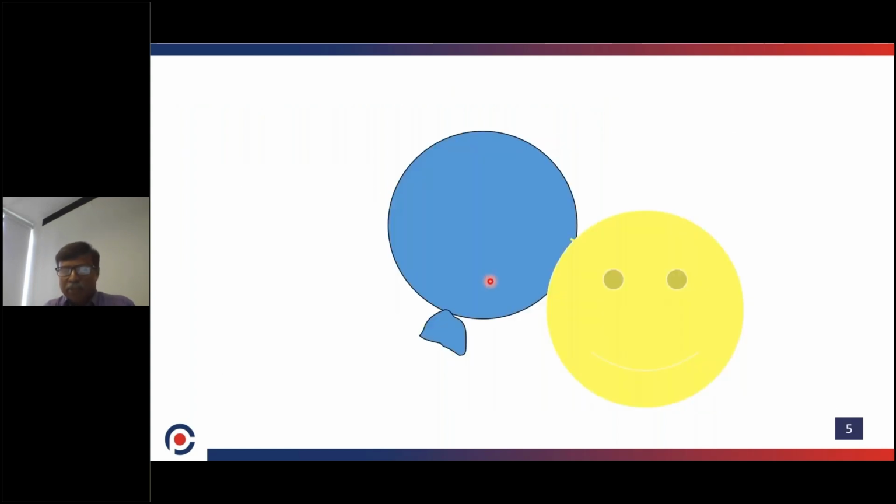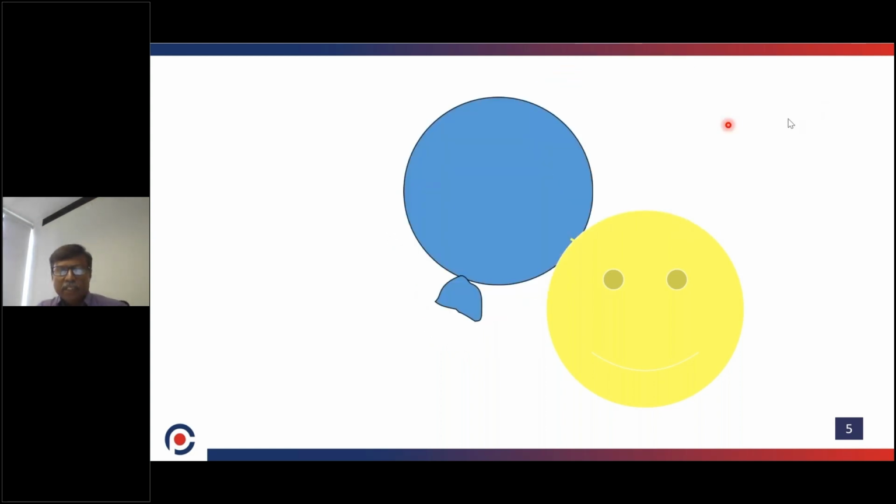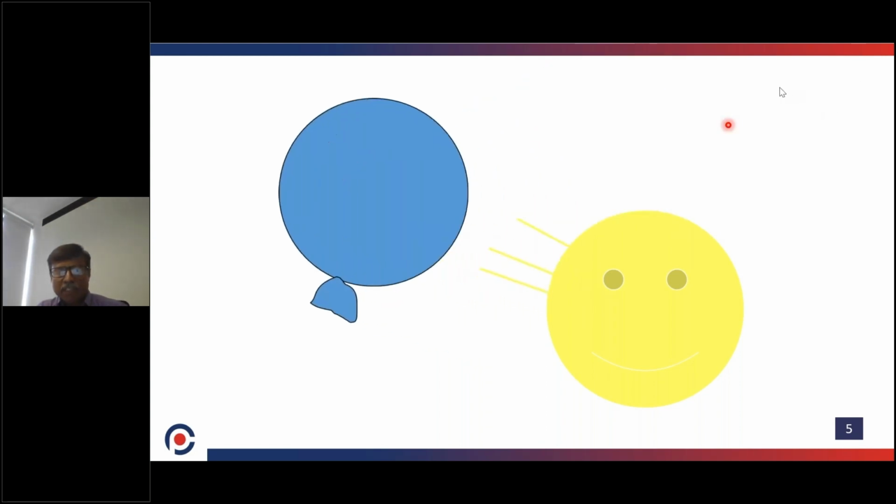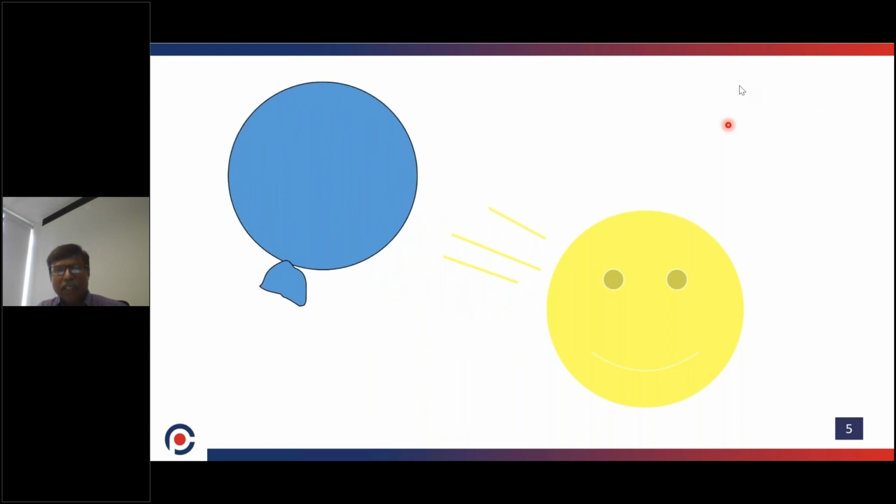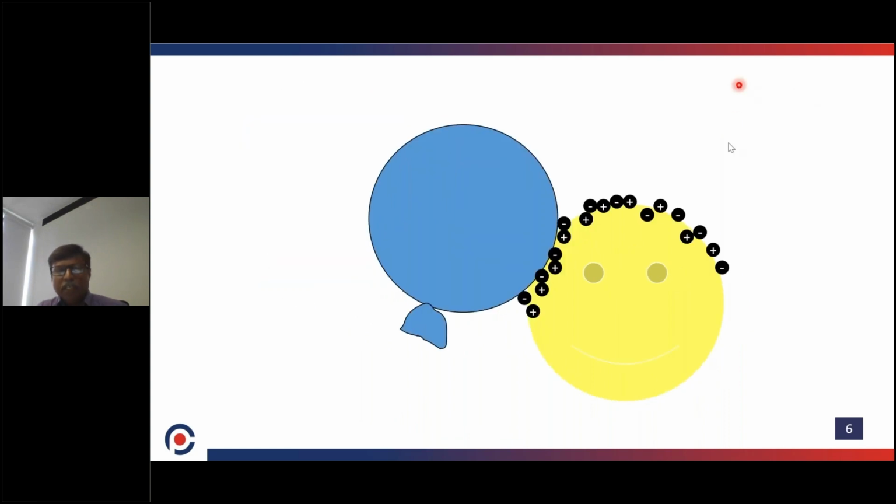In the pictorial representation, I will show how charges are separated and accumulated due to static electricity. In this picture, you can easily notice two phases: the yellow one is the stationary phase and the blue one is the moving phase.